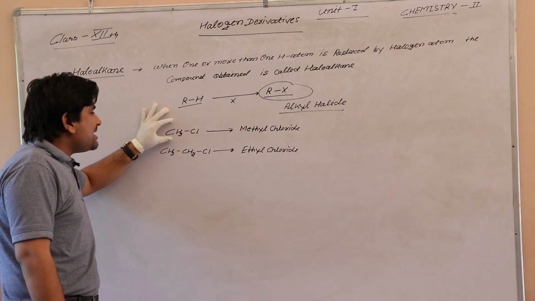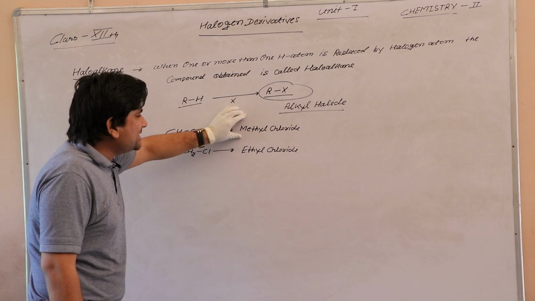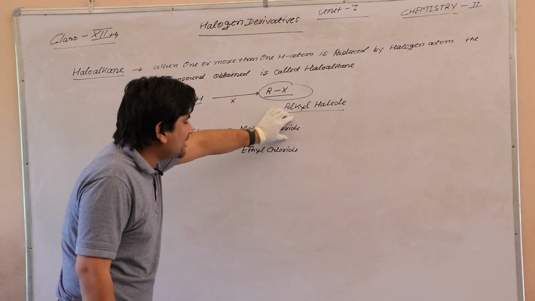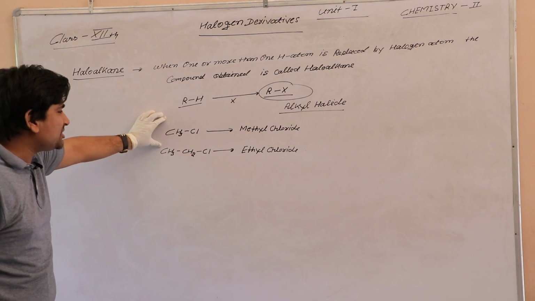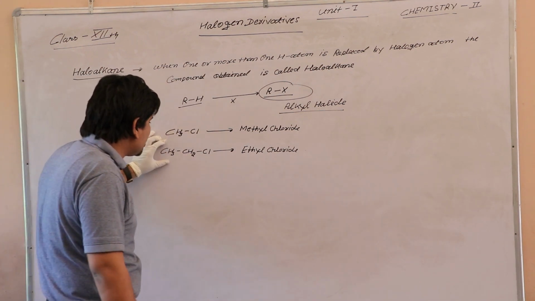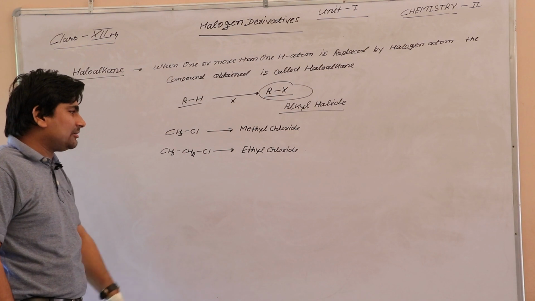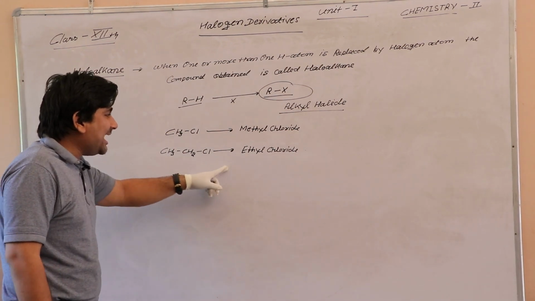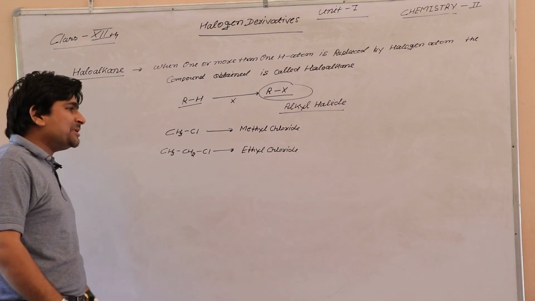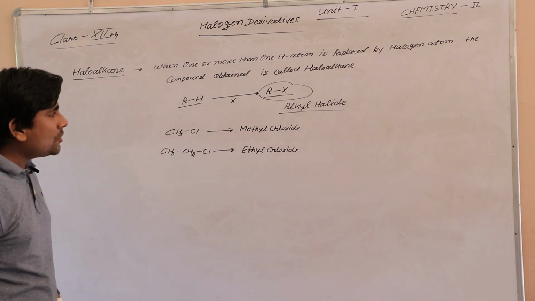Methyl chloride is also called chloromethane, which is the IUPAC name. Next is CH3CH2Cl. The common name of this compound is ethyl chloride and the IUPAC name is chloroethane.